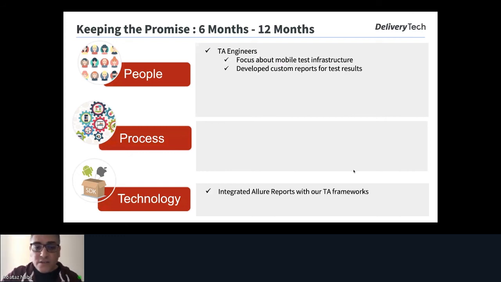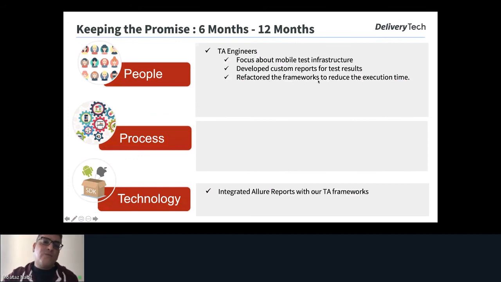And in this phase, for the technology, we integrated our frameworks for Android and iOS with Allure reports. That's a third-party reporting tool, including dashboards, screenshots on failures, and the logs from our test cases. So we integrated this with our test automation frameworks. And then we started to refactor the framework to reduce the execution time.